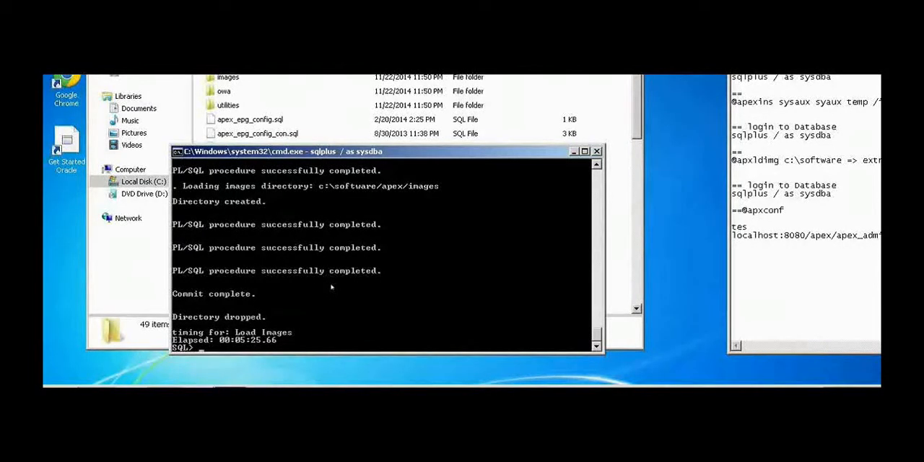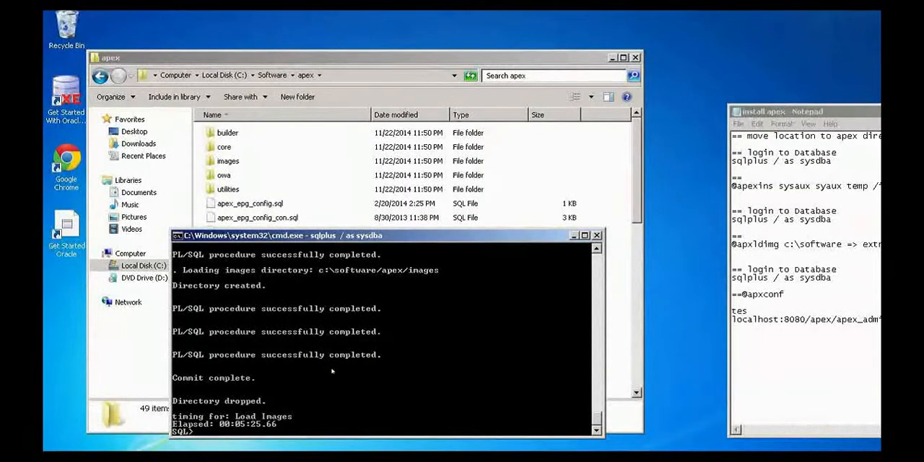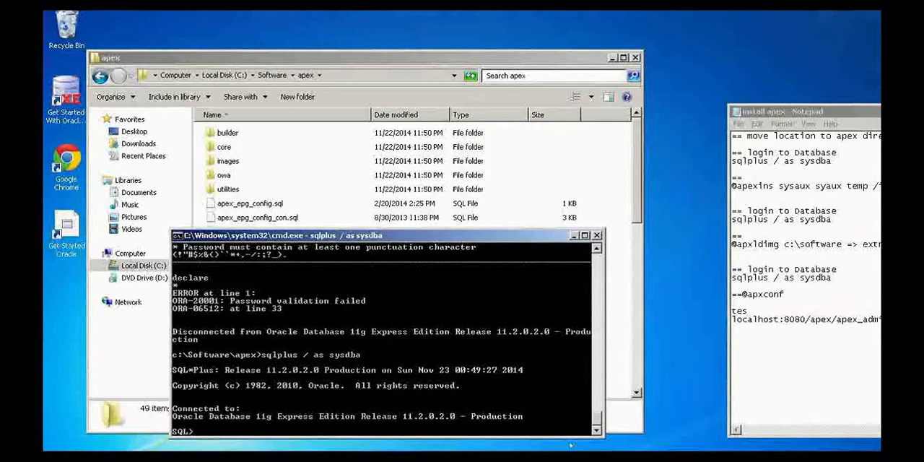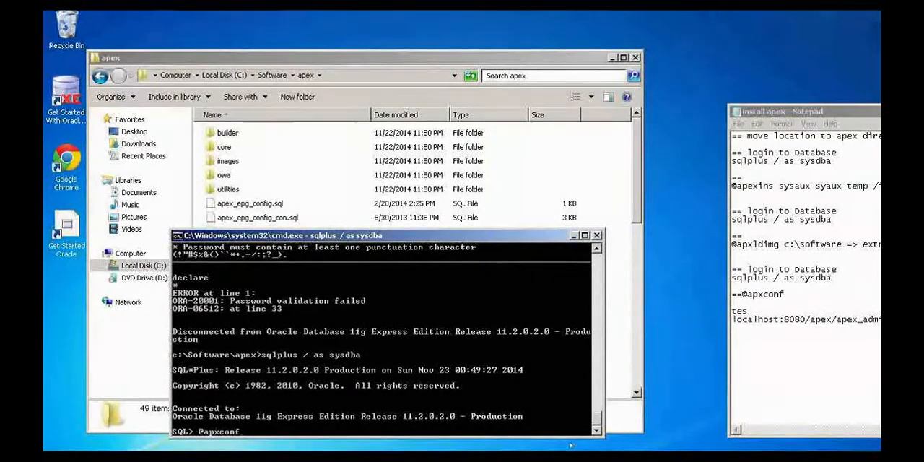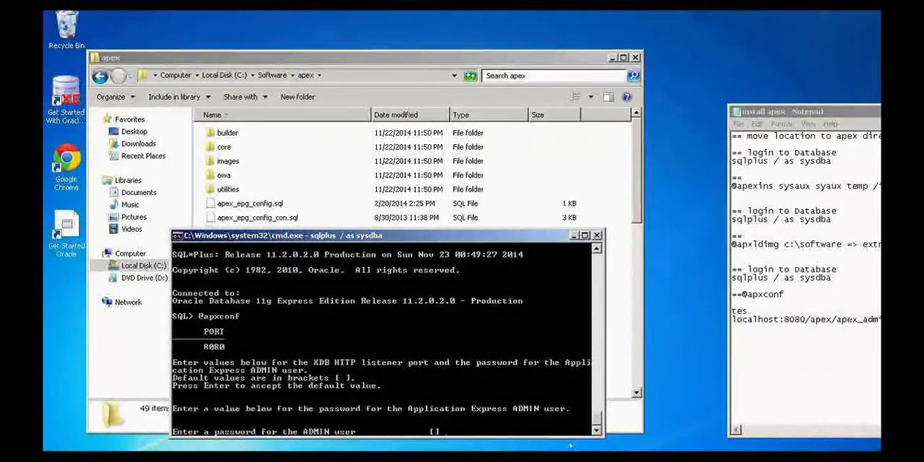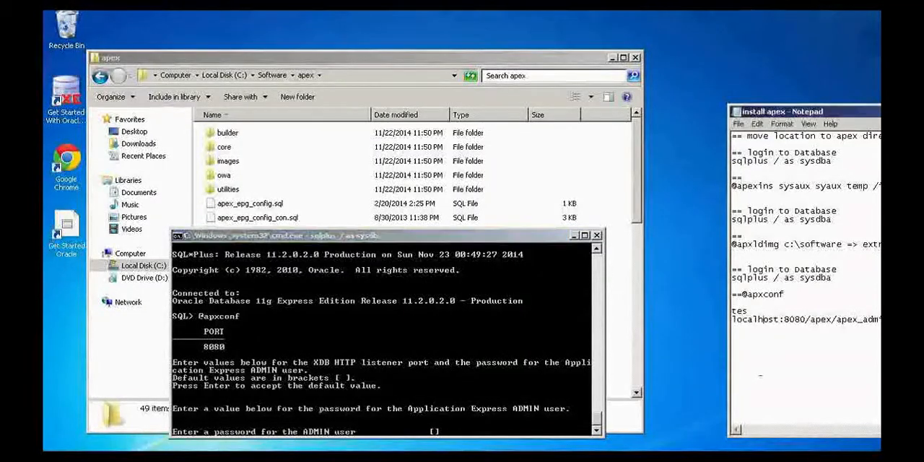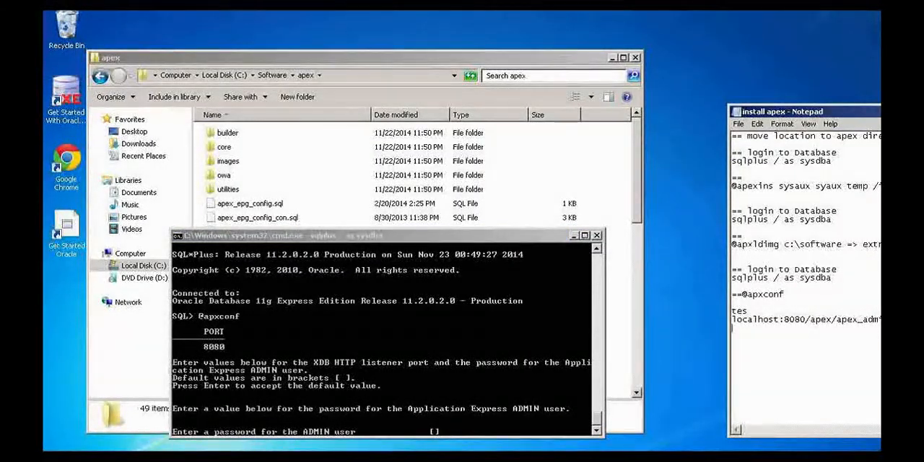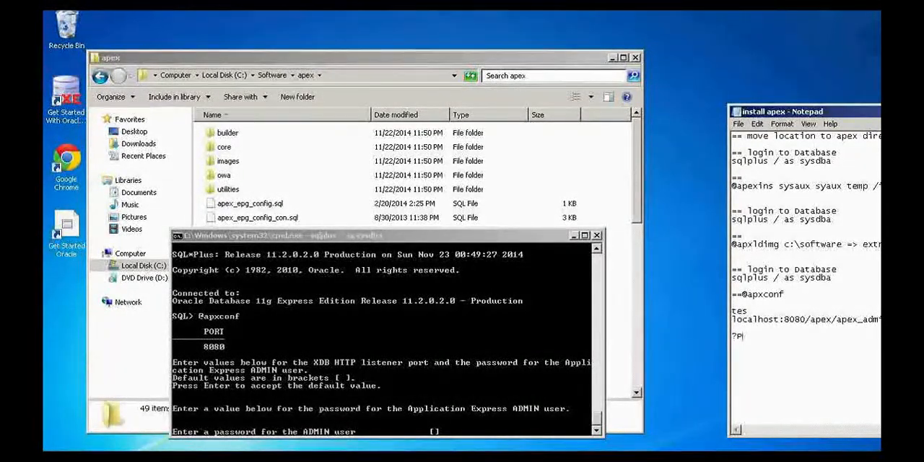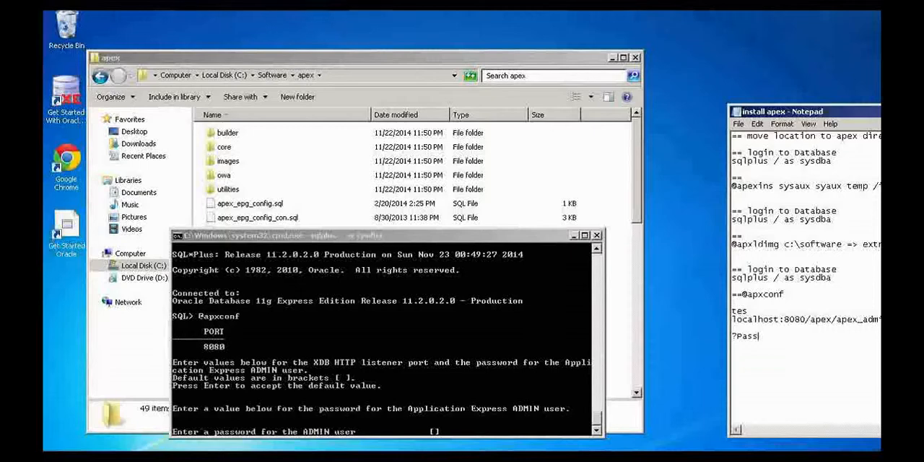Once this is done, the final step will be to install the XDB HTTP component. So here the default port is 8080 and it is prompting for the admin user password. So provide a password which will be needed for you to log in later on as an Apex workspace administrator.